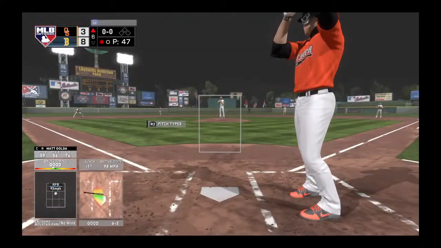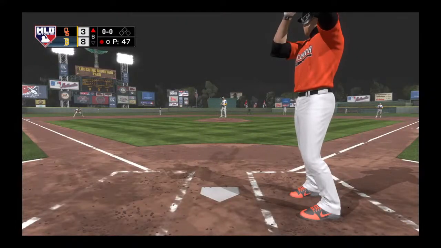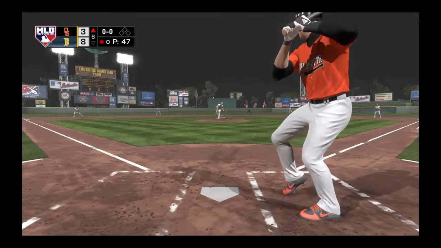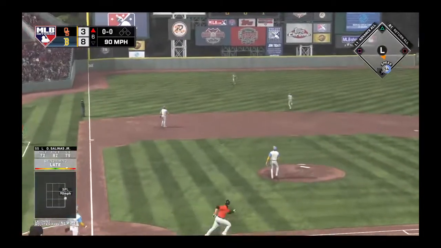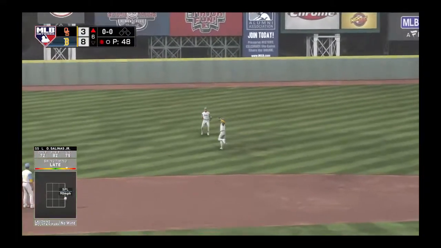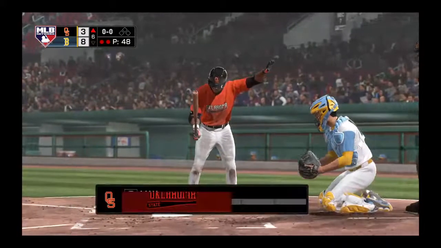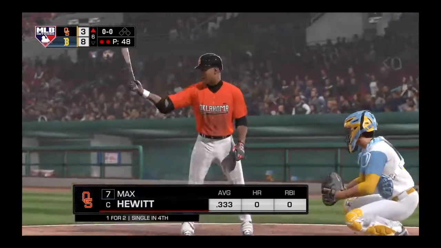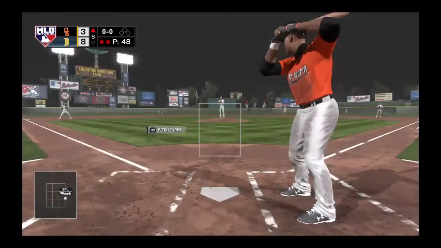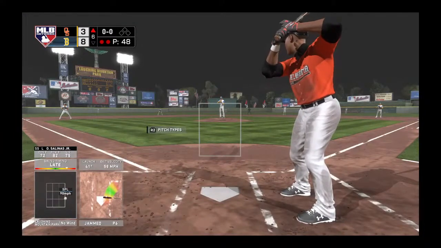Next will be the cleanup hitter, number 9. He comes in 1 for 2 with that home run he hit earlier. Yeah, that last at bat, he turned that fast. That's gonna be an out. 2 gone. Hey, listen, a home run is a home run. Now at the plate, Max Hewitt. He singled his last time up. We'll see how Max Hewitt can do it.